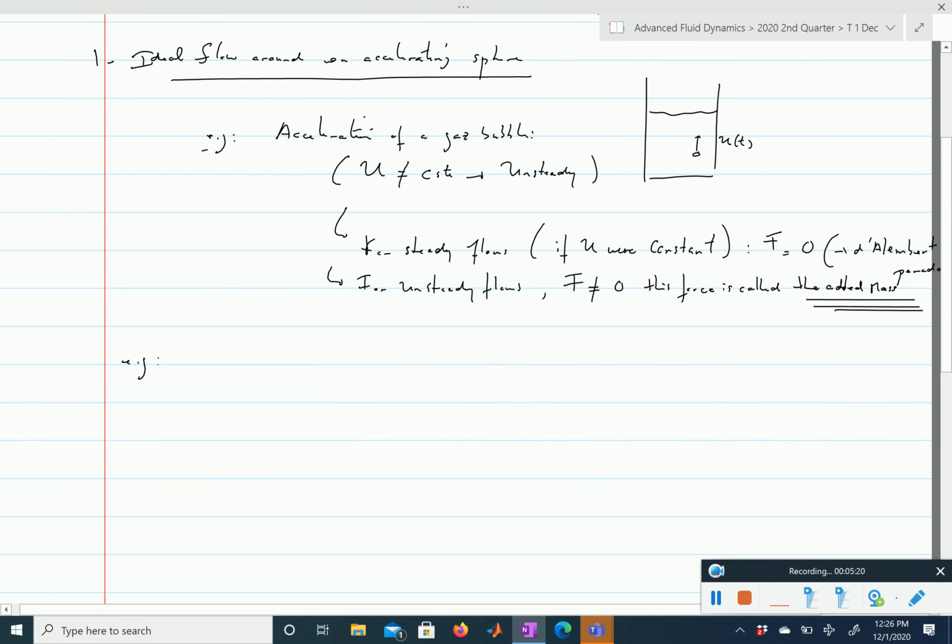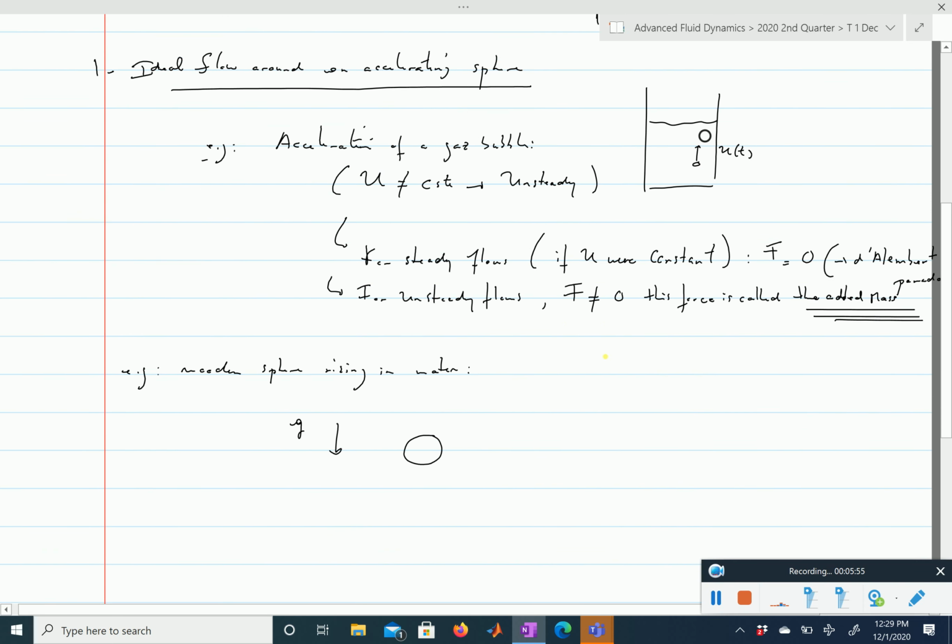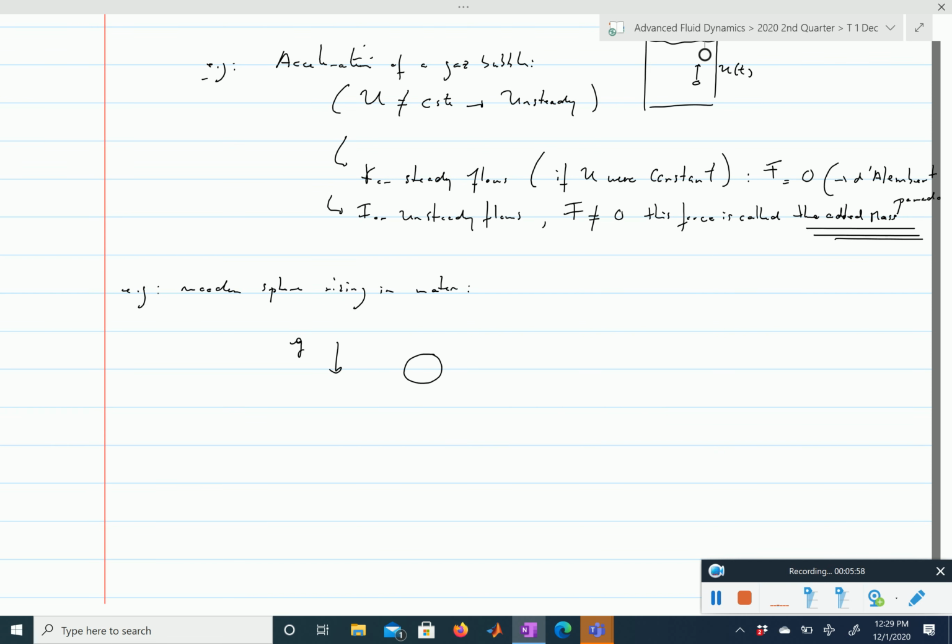Okay, so let's take an example. It's going to be the exact same angle, but let's think about a wooden sphere. Wood density is lower than that of water, therefore it will rise and the velocity might change. So let's assume that we have a wooden sphere, and gravity is pointing downwards. And you know that it will rise because of buoyancy, but let's not get too carried away with buoyancy for now.